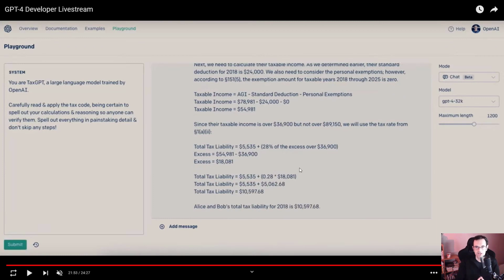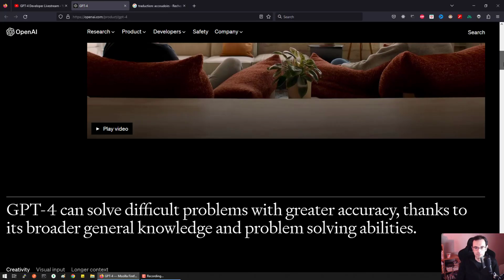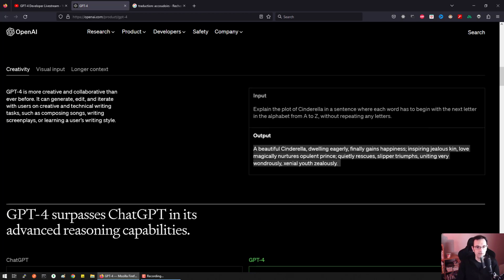We already knew that ChatGPT could create apps, but you can see that now it can also tackle problems like tax calculations. It can assist you in learning foreign languages. It can even write creative text for you, like you see right here. You can just ask it to explain the plot of Cinderella, so it will make a summary in a sentence where each word has to begin with the next letter. So you see that we have this word beginning with A, then B, then C, till Z.